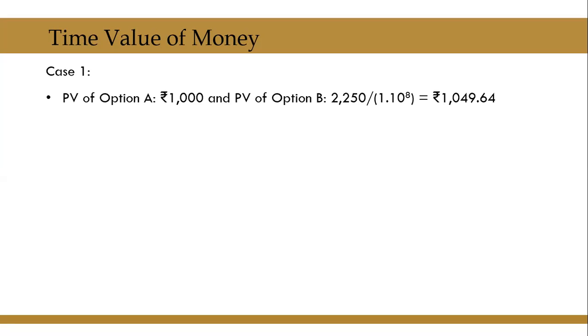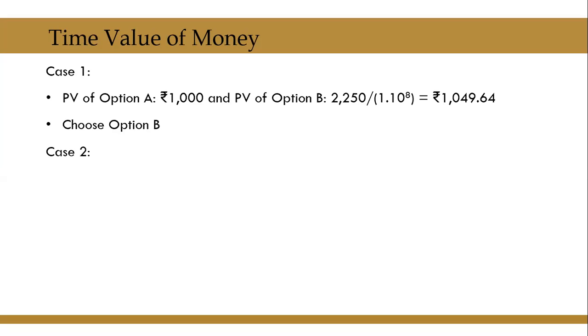That means under case 1, the present value of option A is 1000, whereas the present value of option B is 1049.64. So what will you do? Your choice will be option B, because option B gives you more value than option A in today's terms.